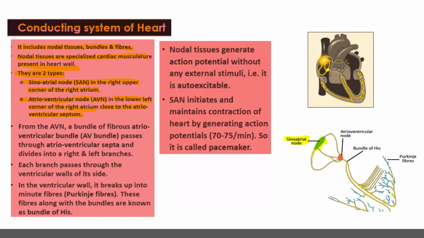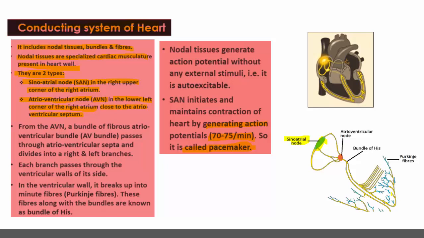SAN is known as pacemaker because it generates the impulses. Impulses means messages. It generates the impulses for the contraction of heart chambers on an average 70 to 75 per minute, so that it is called pacemaker. Rhythmically, it generates the constant impulses for the beating of the heart for the pumping purpose. Therefore, the sinoatrial node is called pacemaker.